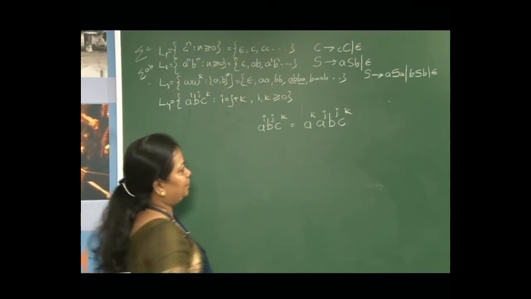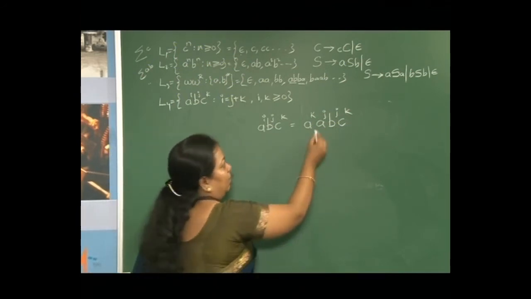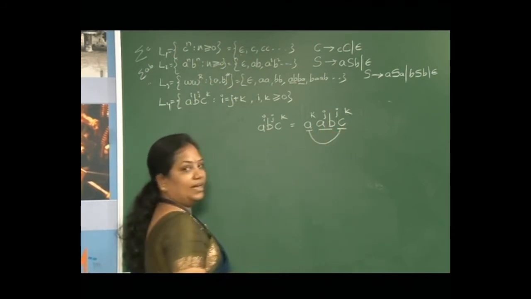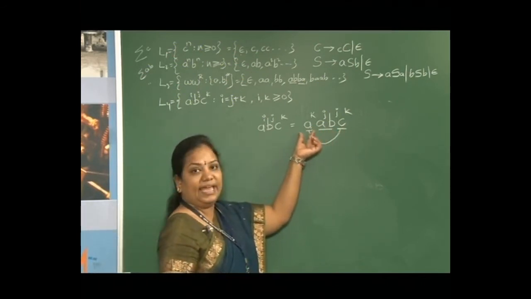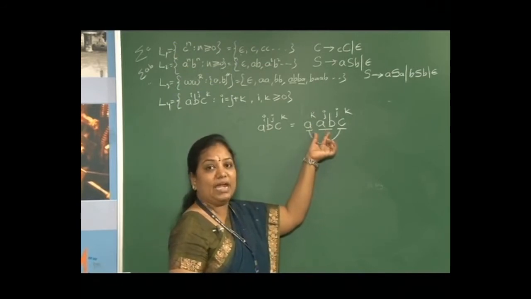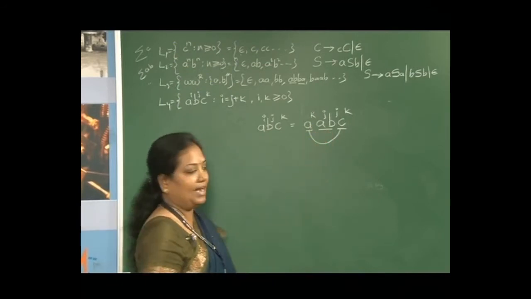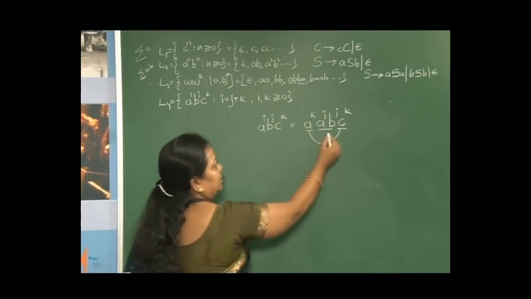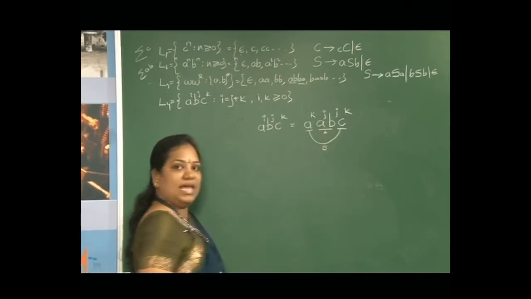Now, if you see, you have two regions: one is the outer region and the other is the inner region. Outer region a raised to k, c raised to k, and inner region a raised to j and b raised to j. So, how will you write this? One will take one variable for the outer region, another variable for the inner region.